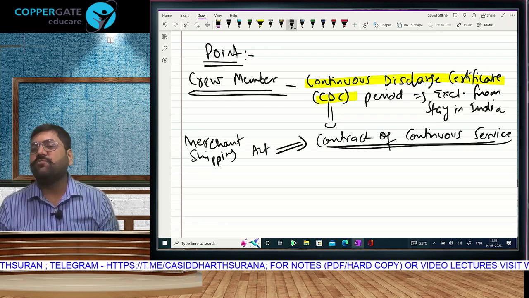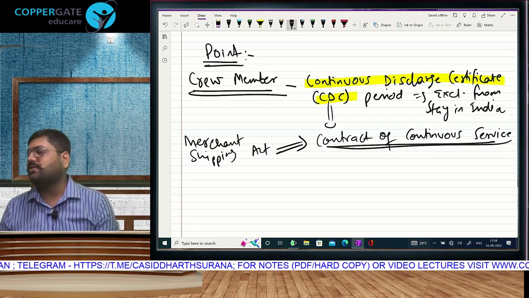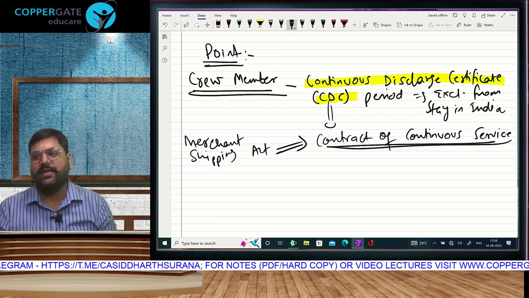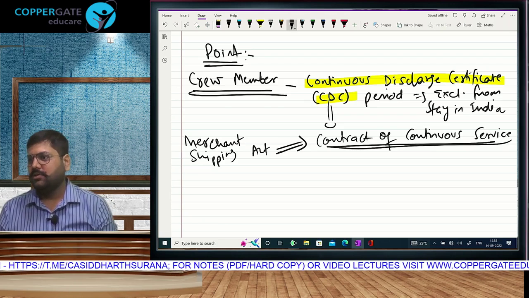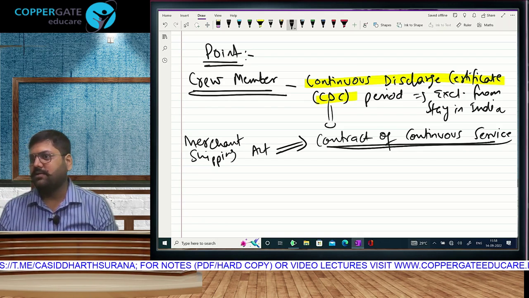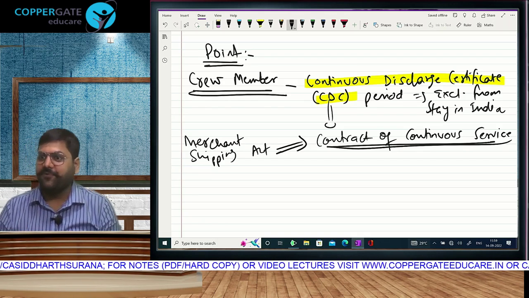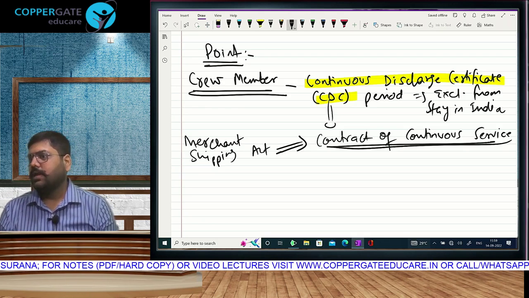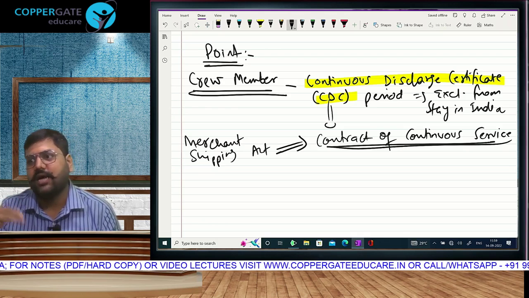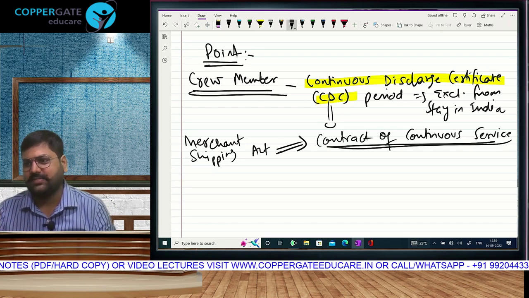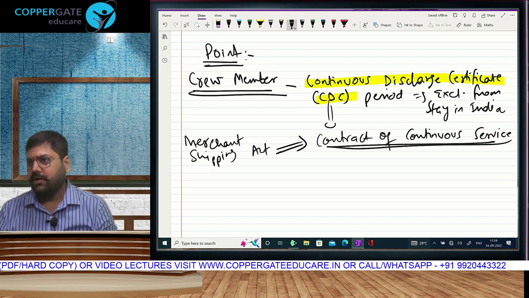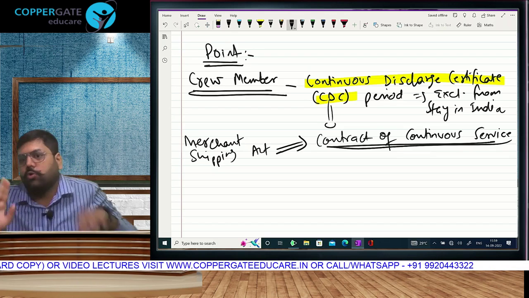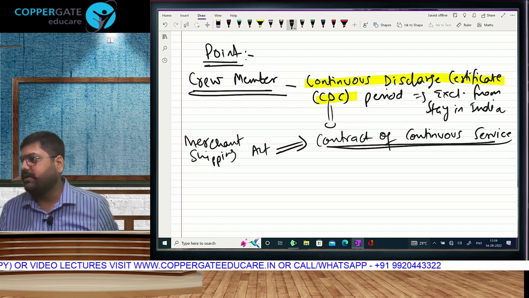We are dealing with water bodies here. They are not in our control. We need cooperation from them so that our journey goes according to plan. So we plan 15th, but you have to serve till 25th. Can I say the start of journey and start of your CDC is going to be the same date? They'll start only on the same date. Till the time you are outside India, obviously that won't be counted as stay in India.